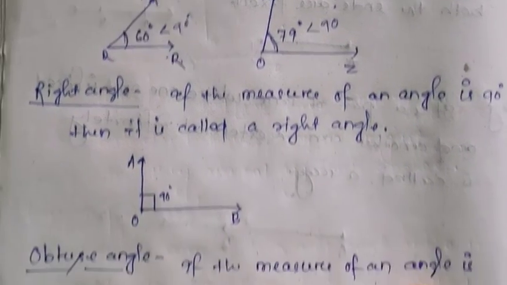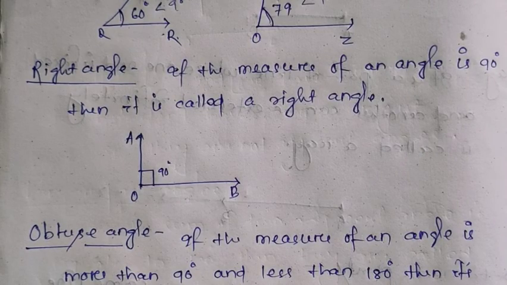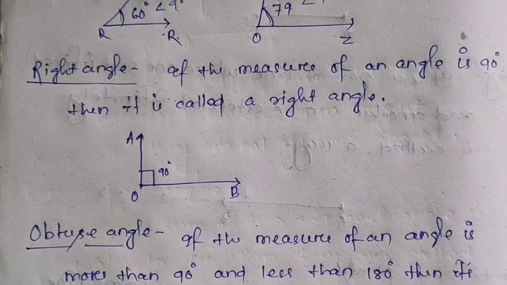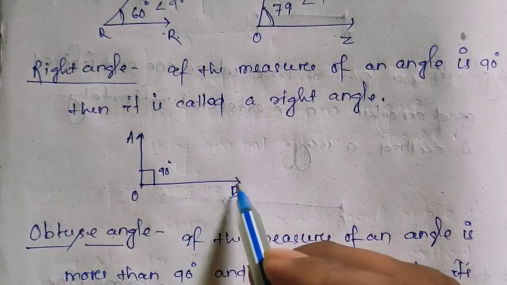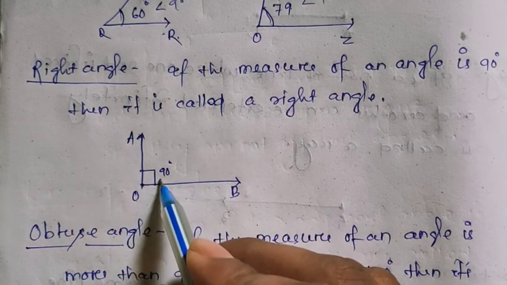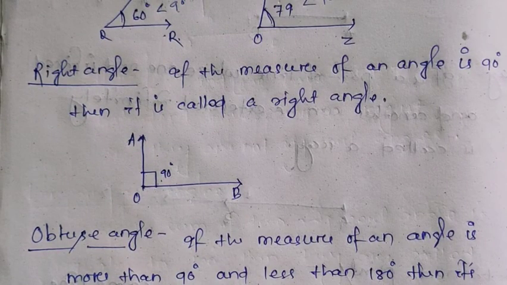Then right angle, what is a right angle? If the measure of an angle is 90 degrees, then it is called a right angle. That means if I take an example, AOB is an angle whose measure is 90 degrees, then I can say AOB is a right angle.